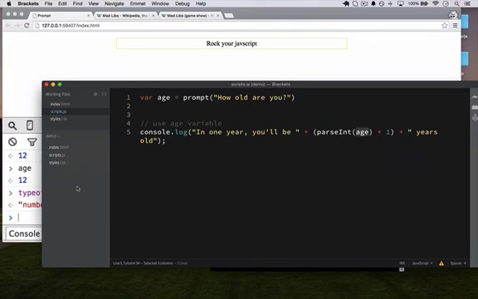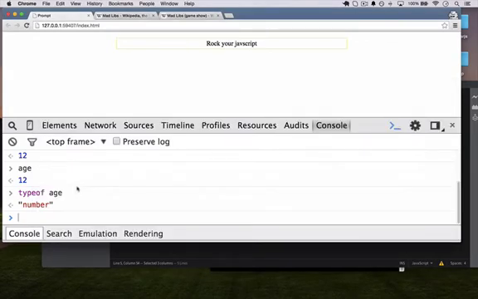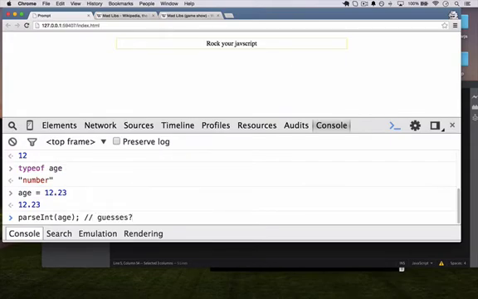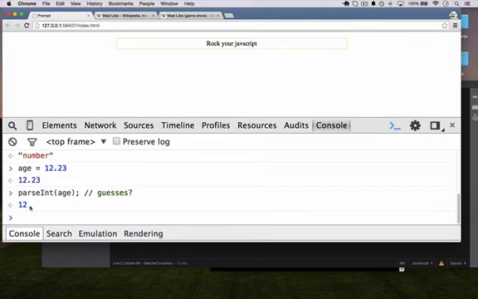Well, you can parse them. If that number is a floating point, what happens if we did parseInt? Any guesses? Well, if you guessed that it would only return 12, you are right.